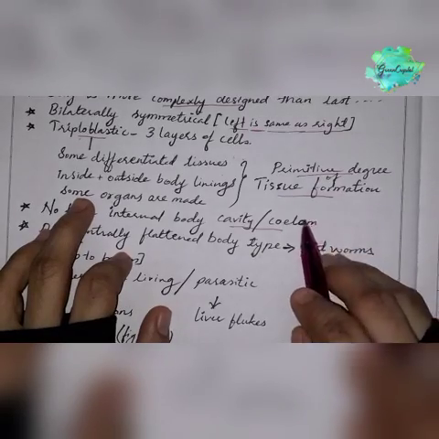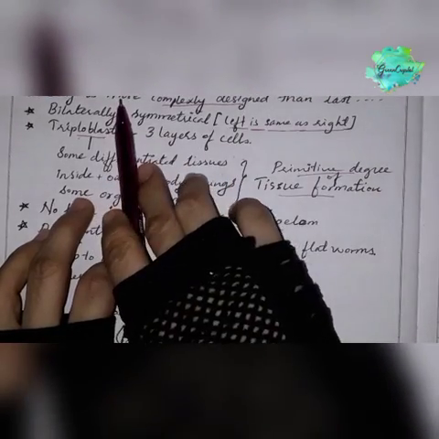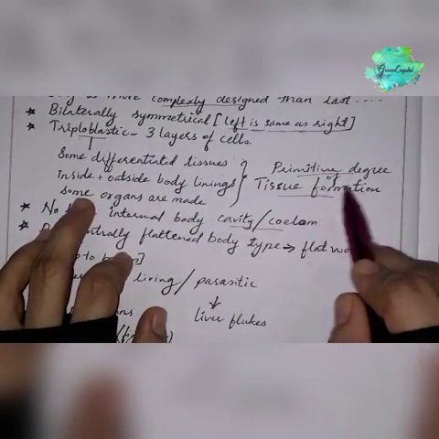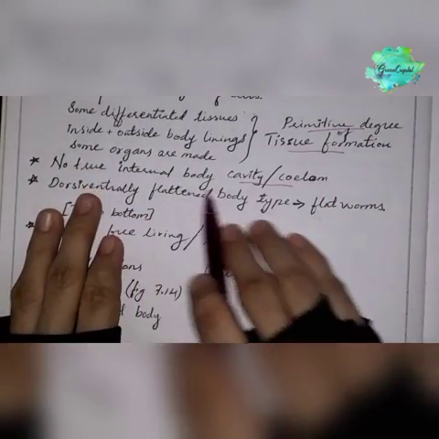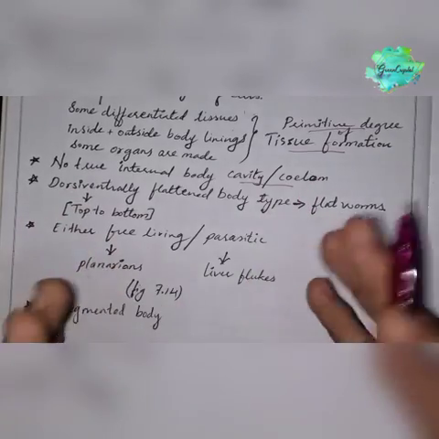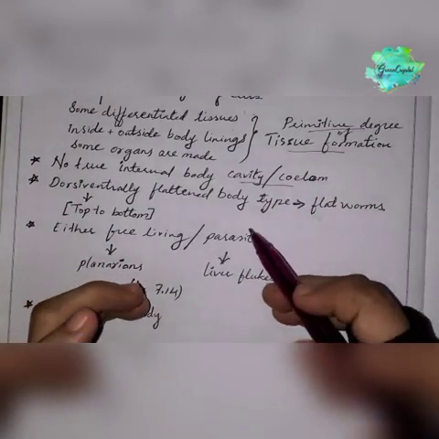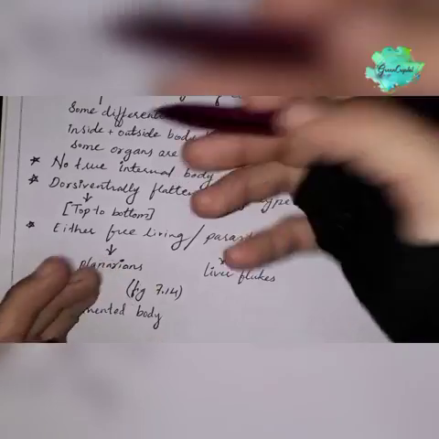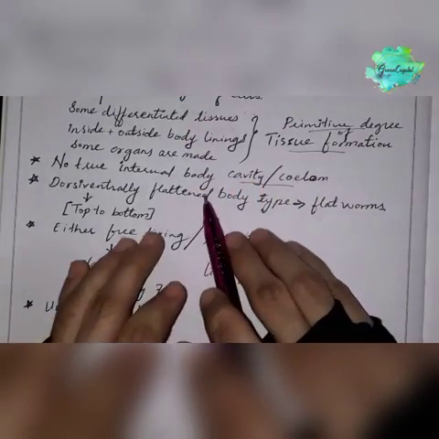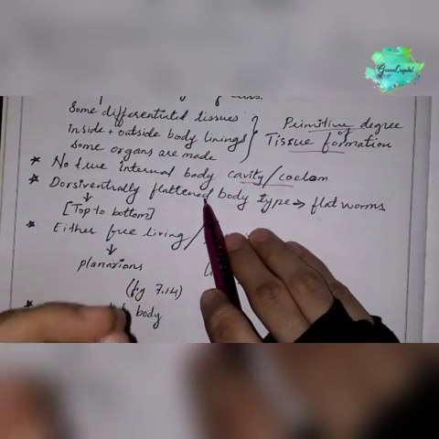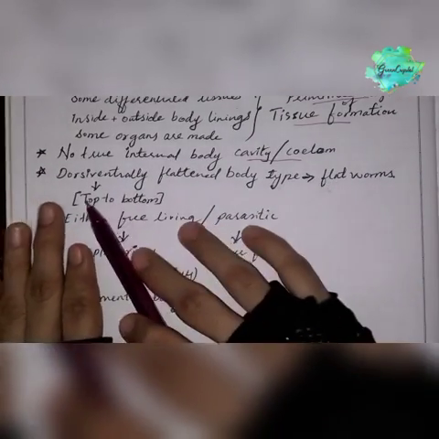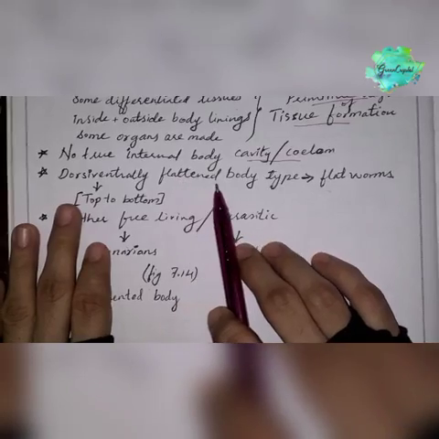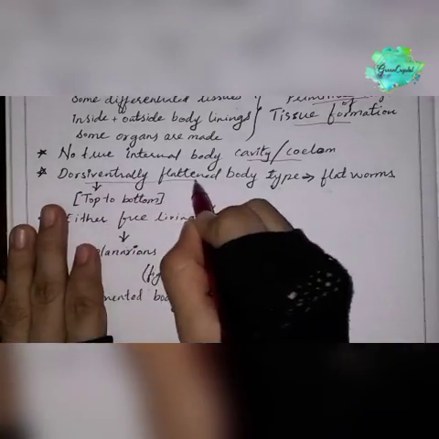There is no true internal cavity or coelom, as in Coelenterata, where coelom is not present but there is a cavity-like thing. They are dorsiventrally flattened, which means they are flat from top to bottom.